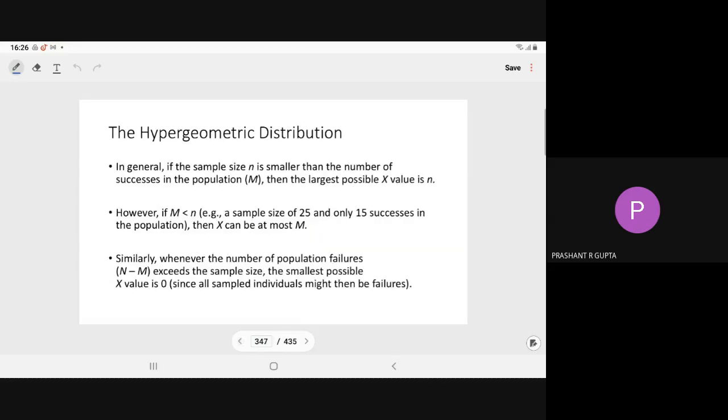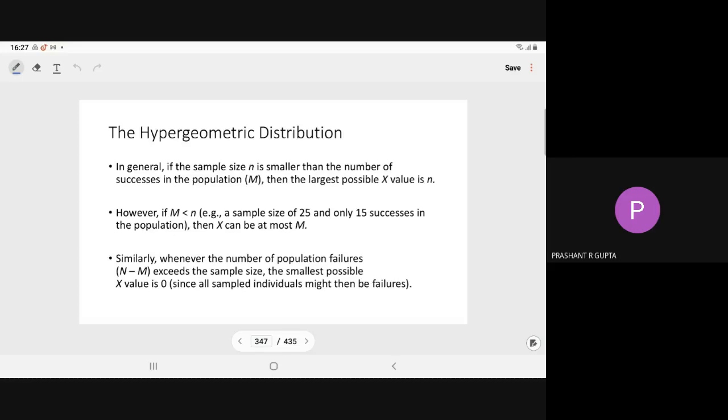So that is written here. In general, if the sample size n is smaller than the number of successes M in the population, meaning 5 less than 17, then the largest possible value of x is n. However, if M is less than n, 3 less than 5, the second case, then x can be at most 3.